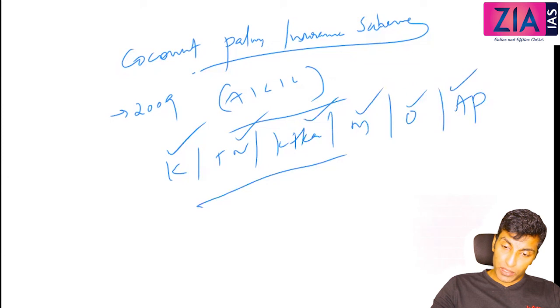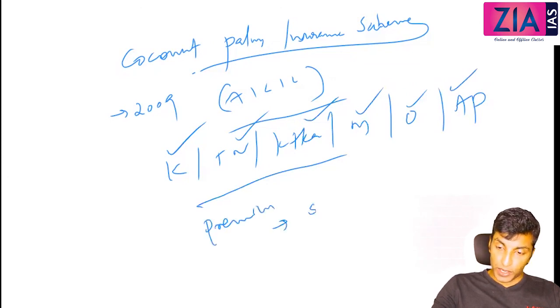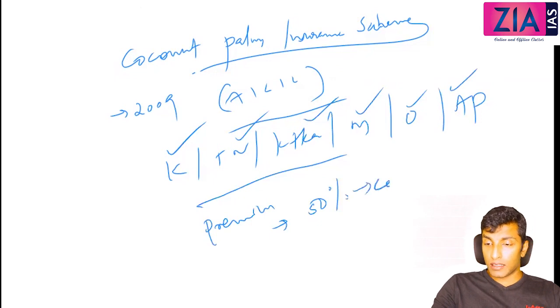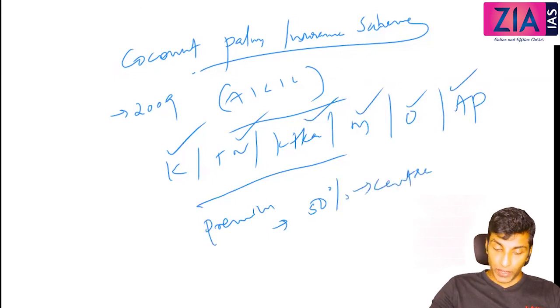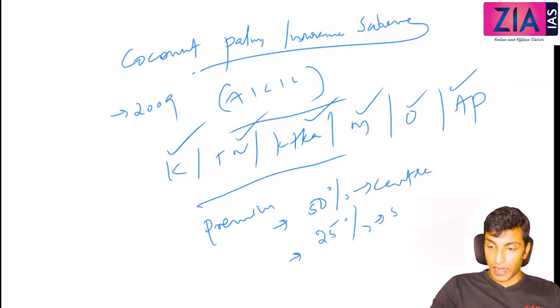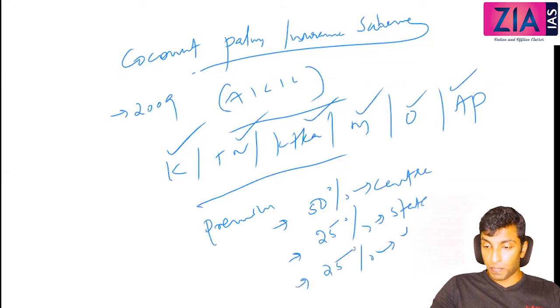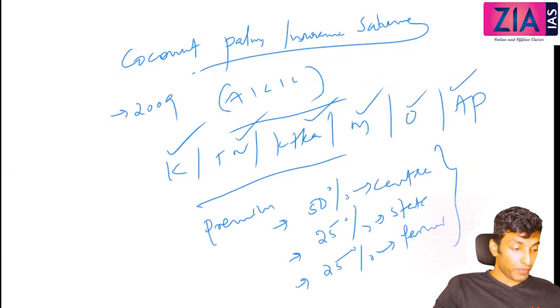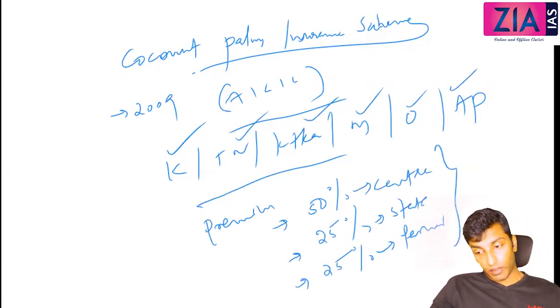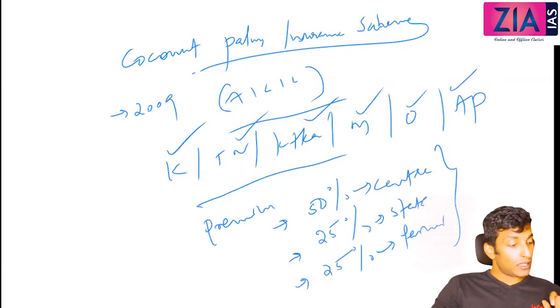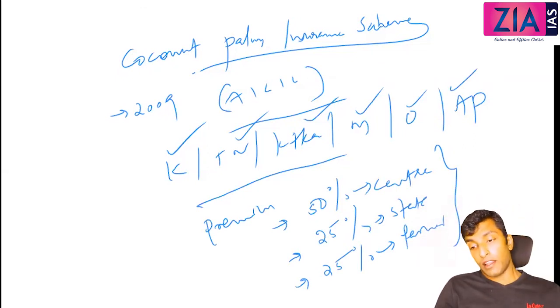So here the premium is like this. Premium in this, 50% by the center. So center will pay 50%, 25% by the state, and the rest 25% by the farmer. So this is how the premium is actually divided. Okay, so that's about insurance.